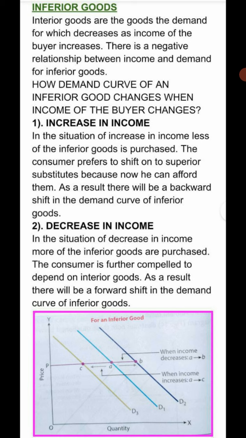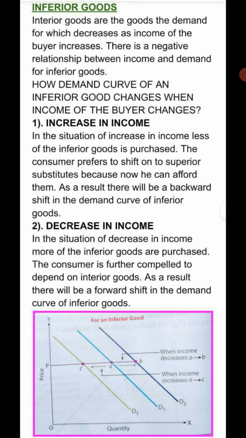Now the second type of goods, that is the inferior goods. Dear students, inferior goods are the goods demand for which decreases if the income increases and vice versa. Now just see how the demand curve of an inferior good changes when the income of the buyer changes. The very first context is the increase in income. As soon as the consumer's income increases, the consumer has the purchasing power to afford normal goods, and as a result the demand for the inferior good will decrease, and the demand curve will shift backward to D3.